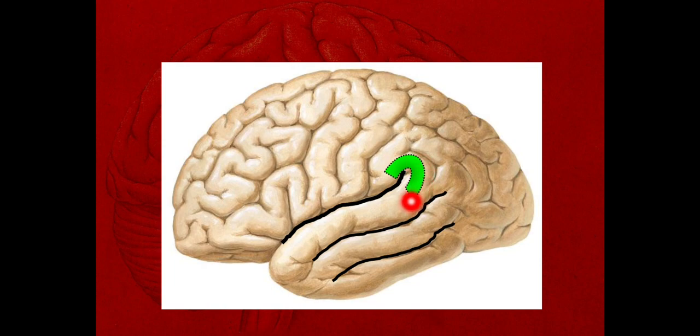So this gyrus is called the supramarginal gyrus. Now this is the arc-like area which is capping around the superior temporal sulcus. This arc-like area capping around the superior temporal sulcus is called the angular gyrus. Okay, this is the supramarginal gyrus, this is the angular gyrus. They are projecting into the inferior parietal lobule.